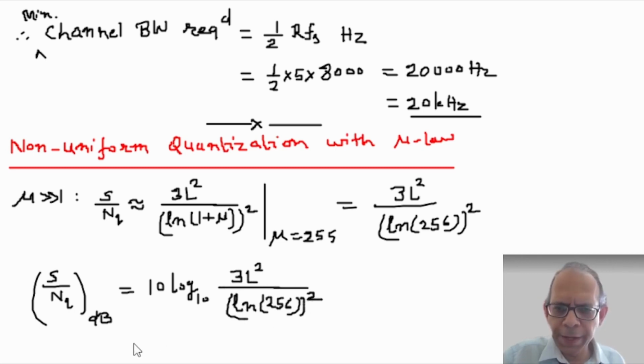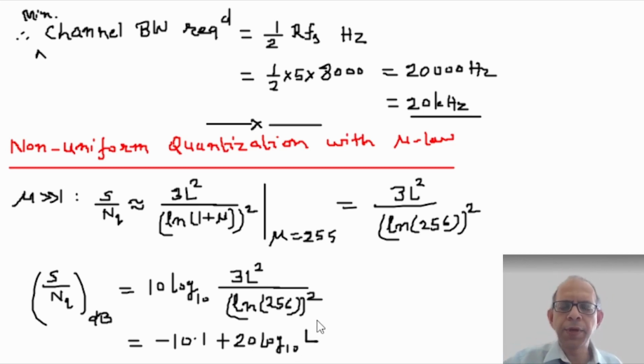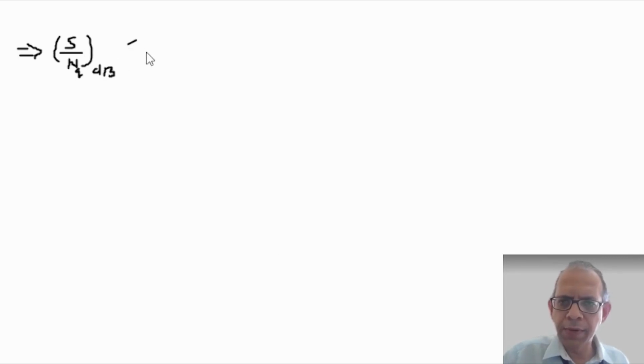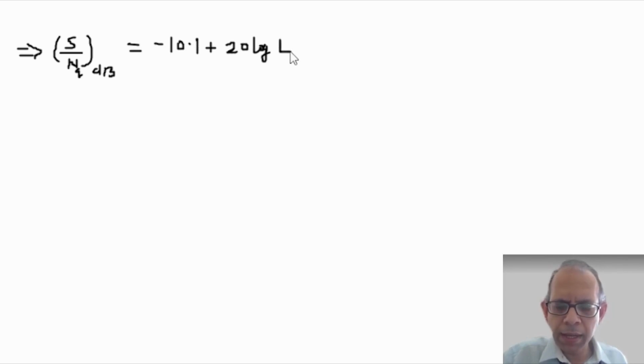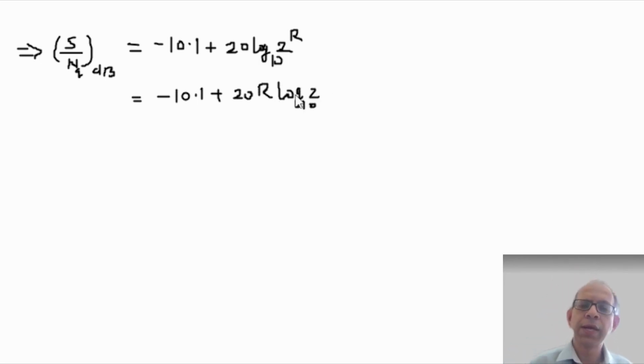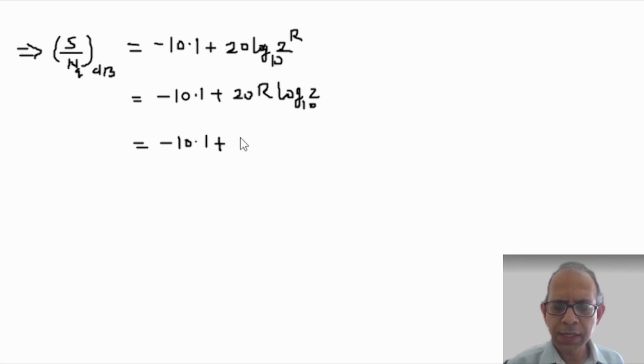works out to be minus 10.1 plus 20 log to the base 10 of L, and because L is equal to 2 to the power R, where R is the number of bits per sample, it becomes approximately equal to minus 10.1 plus 20 log L, and L is 2 to the power R, so it becomes minus 10.1 plus 20 R log 2 base 10, and log 2 base 10 is approximately 0.3, so it becomes minus 10.1 plus 6R, which is S by N Q in dB.